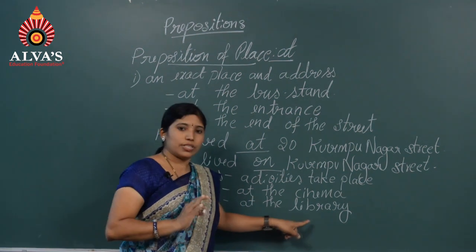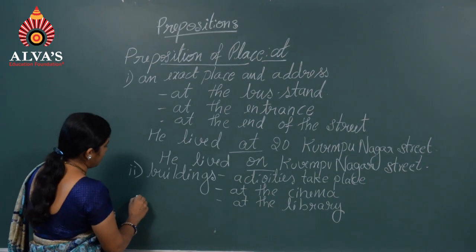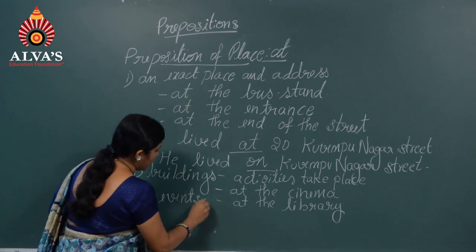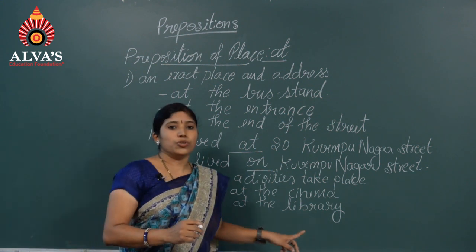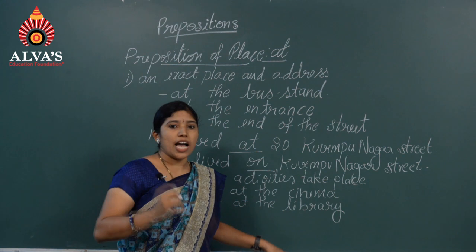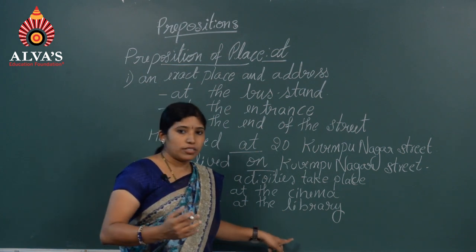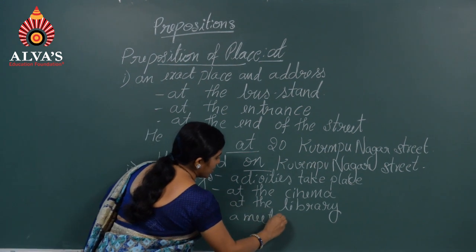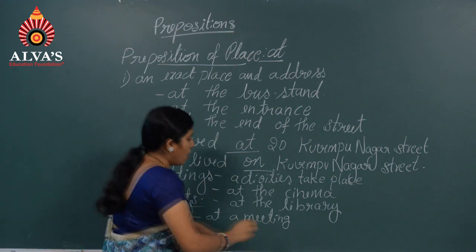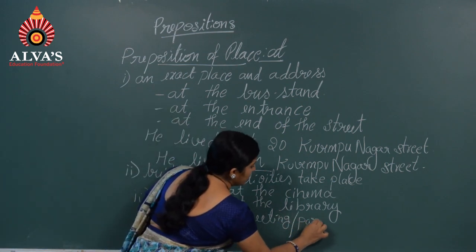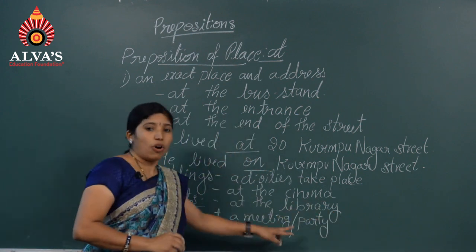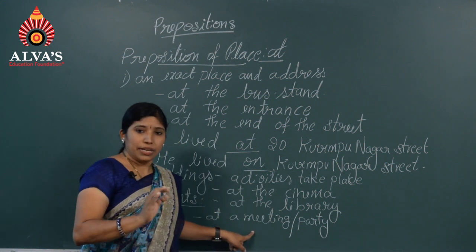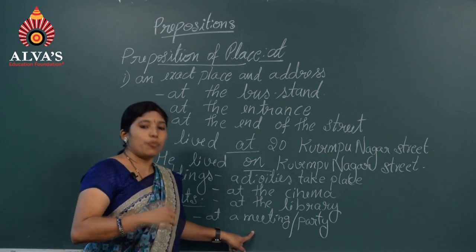Next, we can also use at for events. If you go to any event, then you have to say, I am at a meeting, I am at a concert. I am at a party. I am at a conference. This refers to a person. I am at a meeting means it refers to me, where I am.